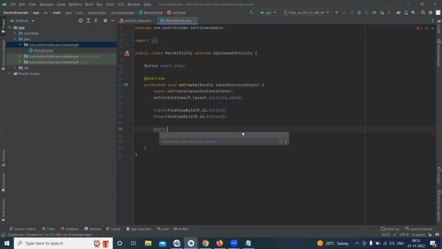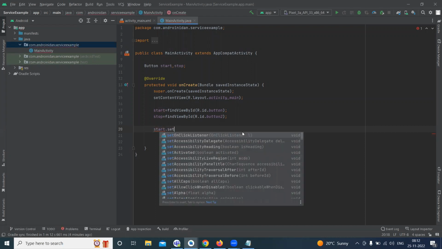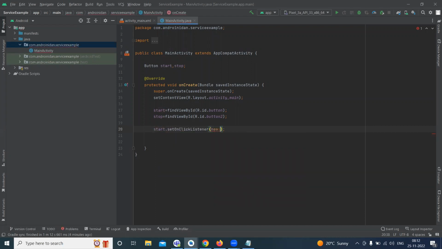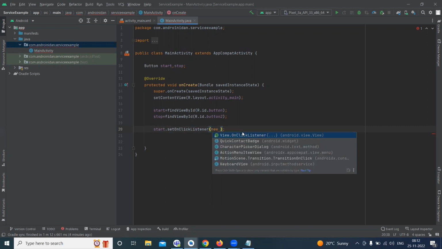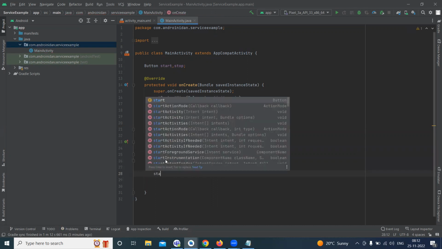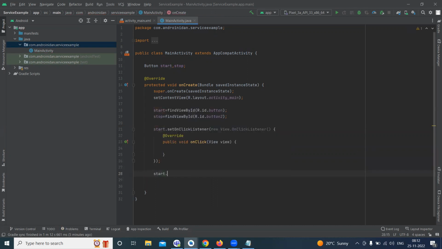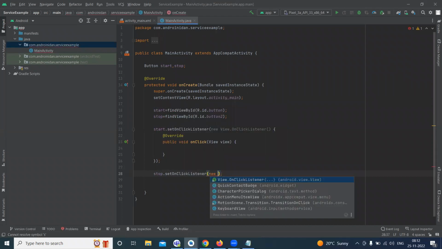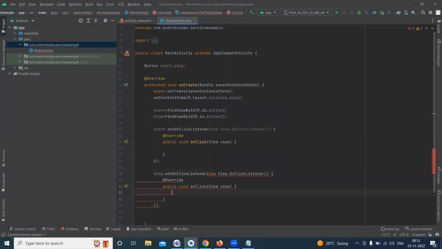So start.setOnClickListener, new View.OnClickListener. So as of now, these all are the common only. So stop.setOnClickListener, new View.OnClickListener.